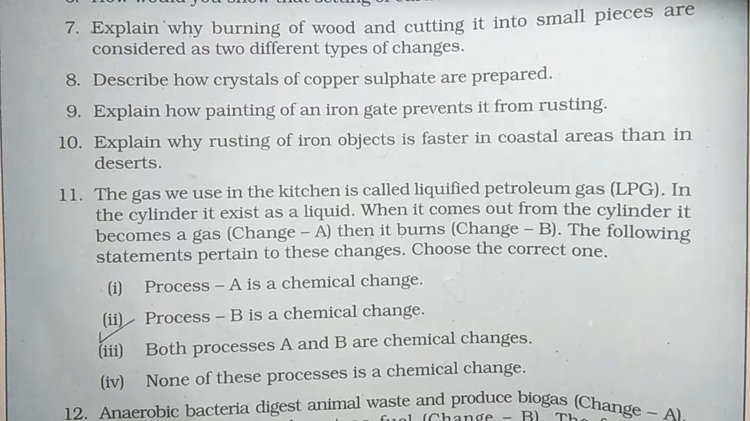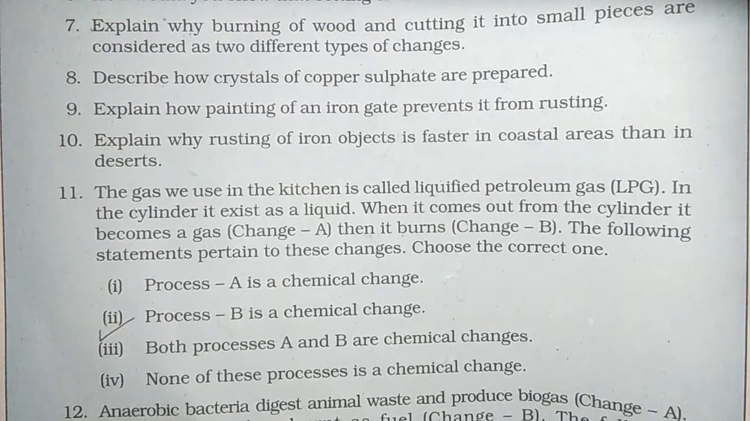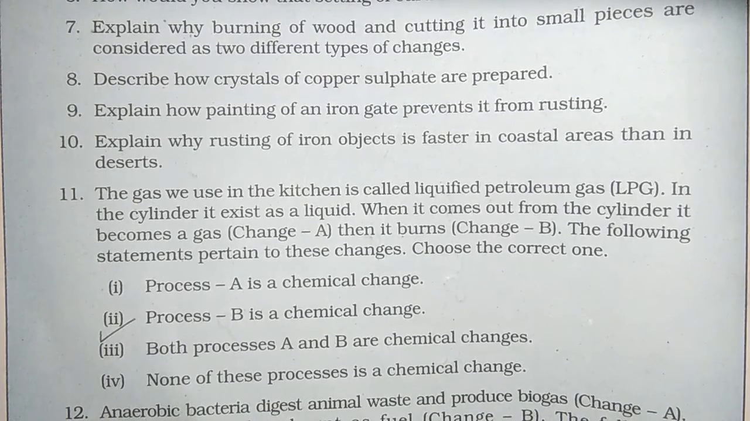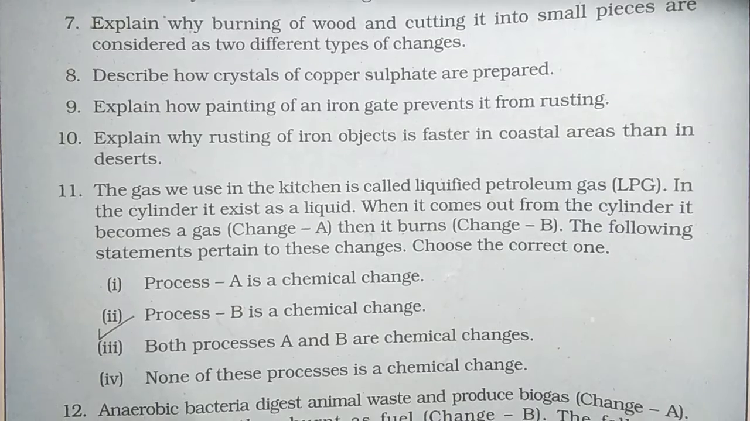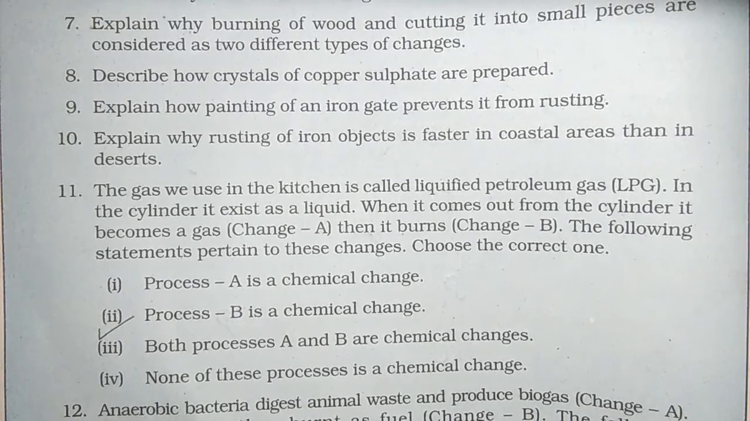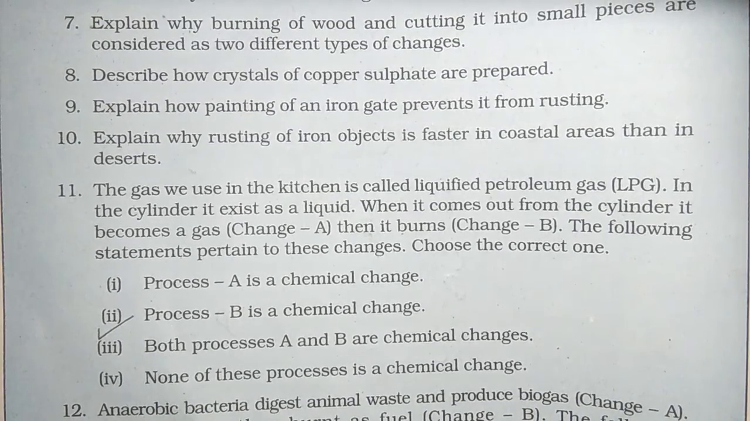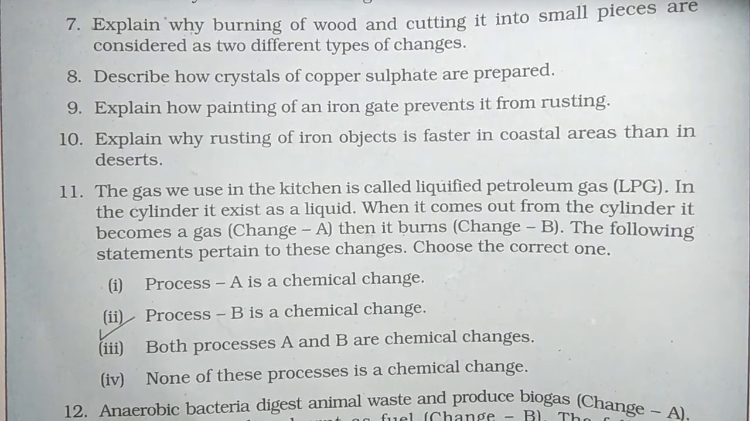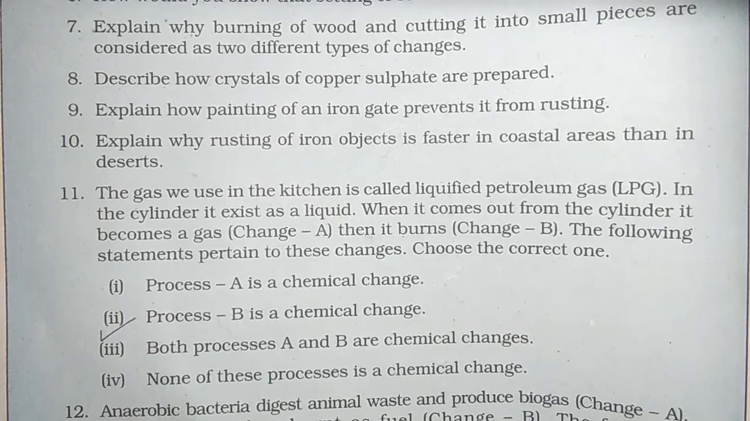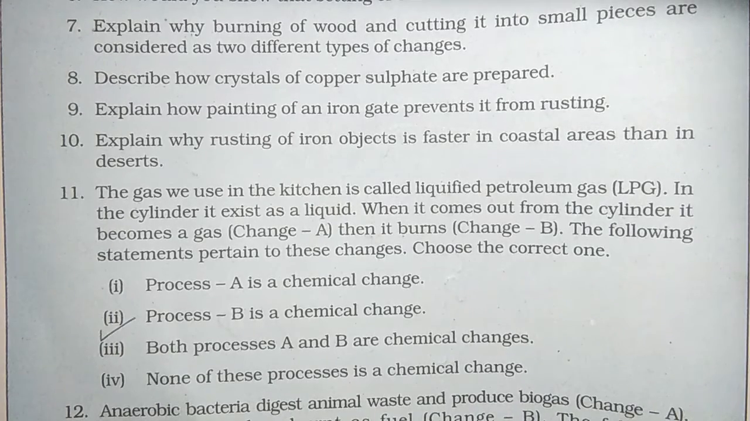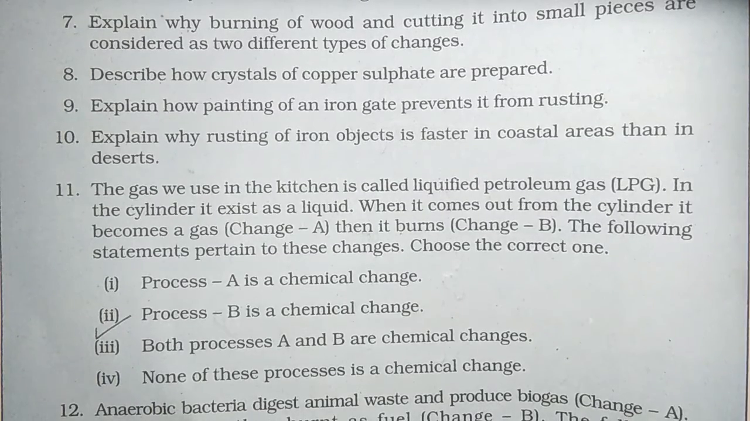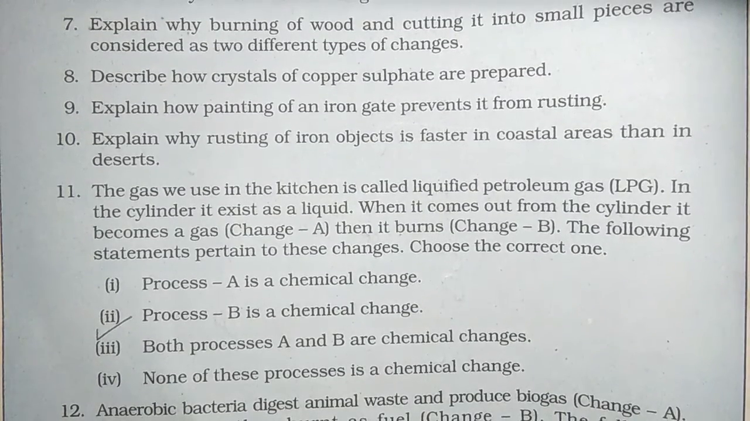Explain how painting of an iron gate prevents it from rusting. The answer is painting prevents the iron objects from coming in contact with air and water. Next question, question number 10. Explain why rusting of iron objects is faster in coastal areas than in desert.